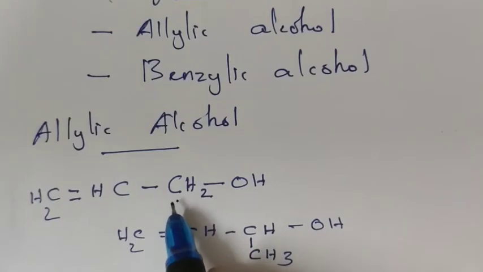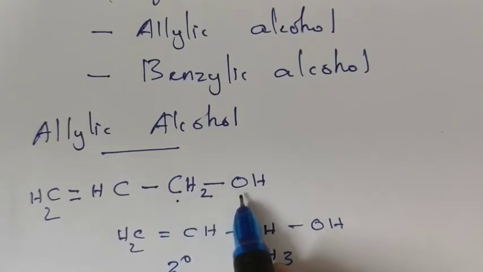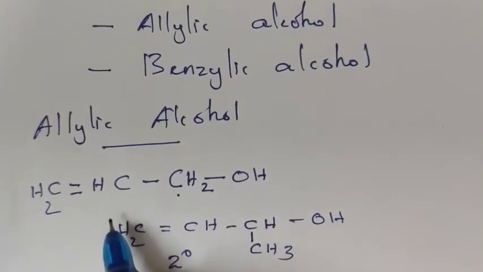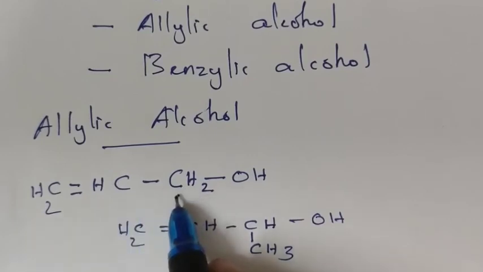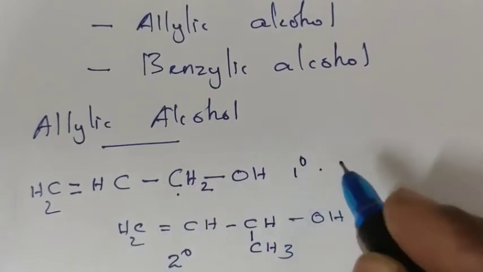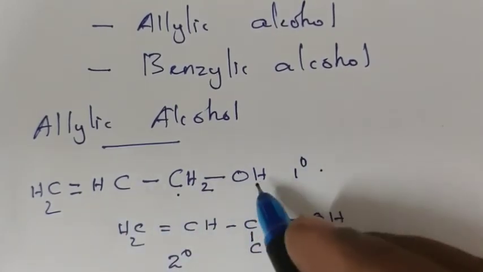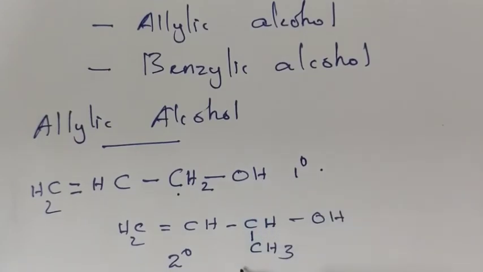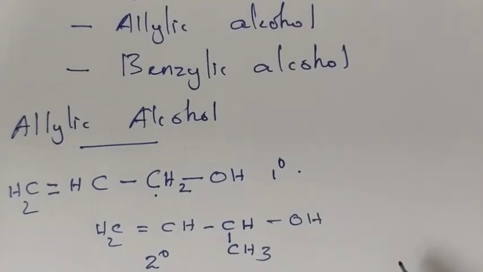So here the carbon which carries the OH group is attached with the double bonded carbon, therefore it is an allylic carbon. That allylic carbon is attached with only one carbon, so it is a primary allylic carbon. So this is primary allylic alcohol, and this is secondary allylic alcohol.